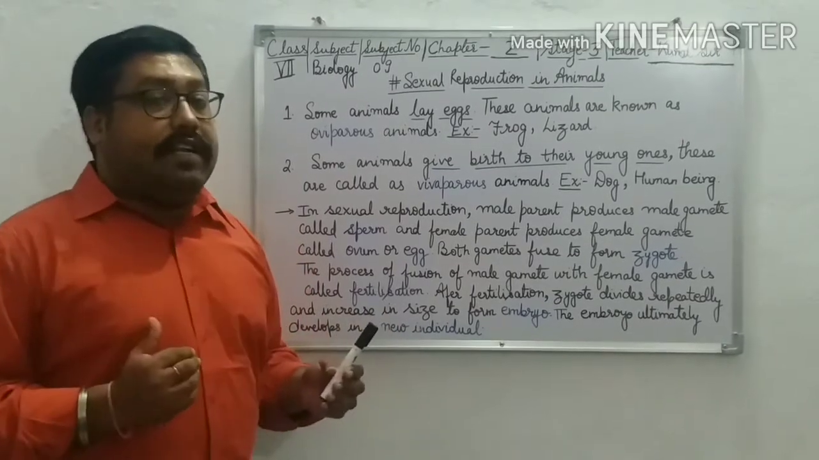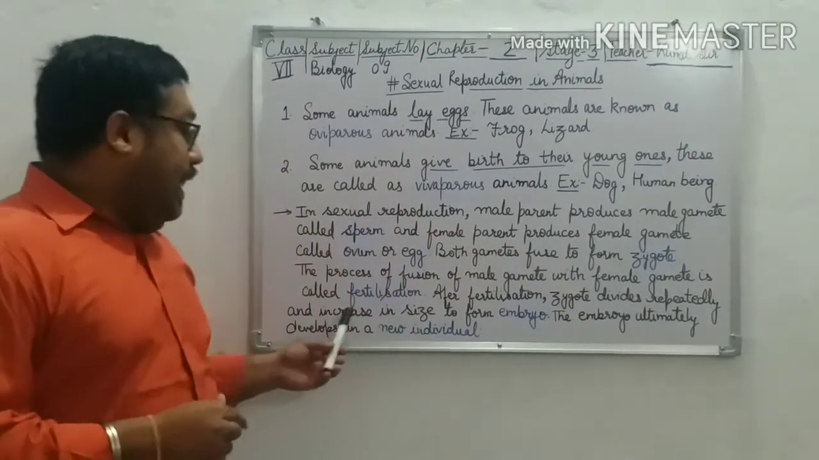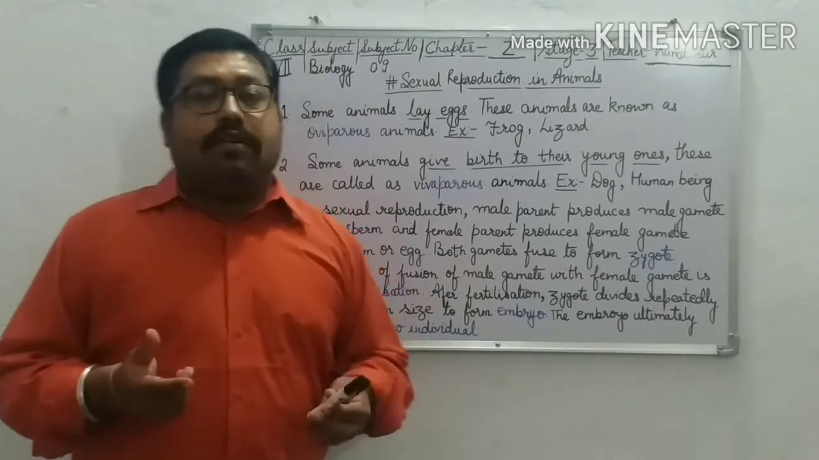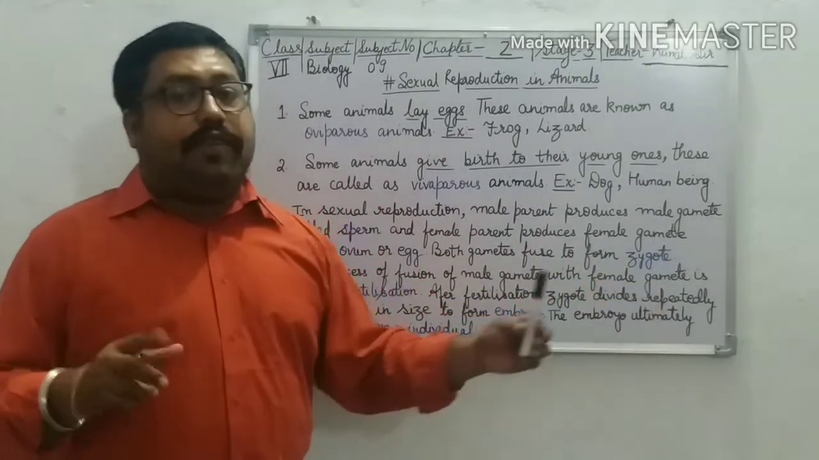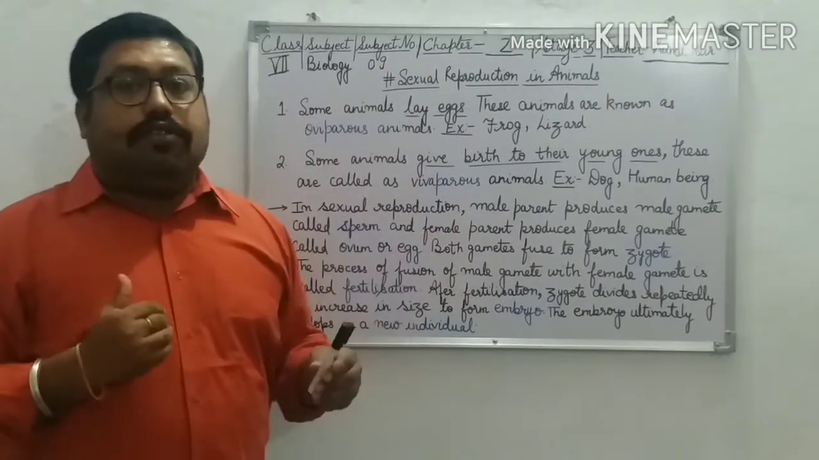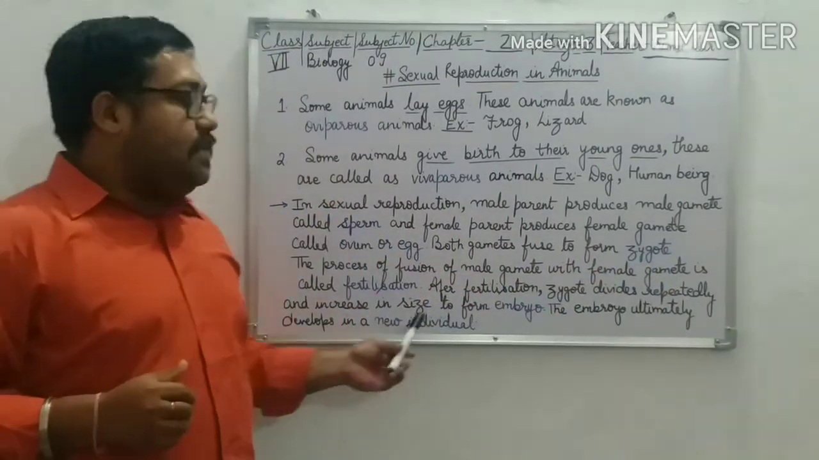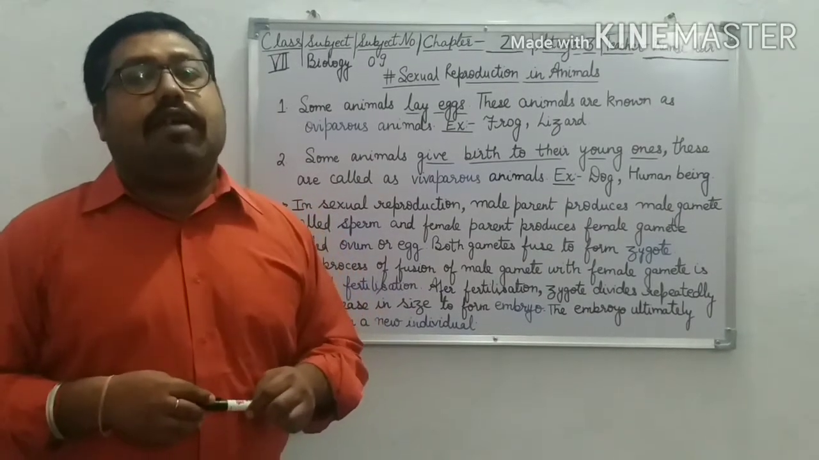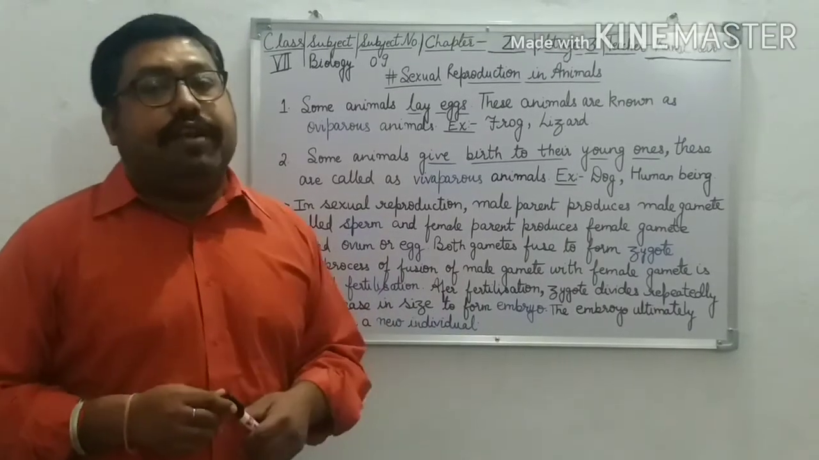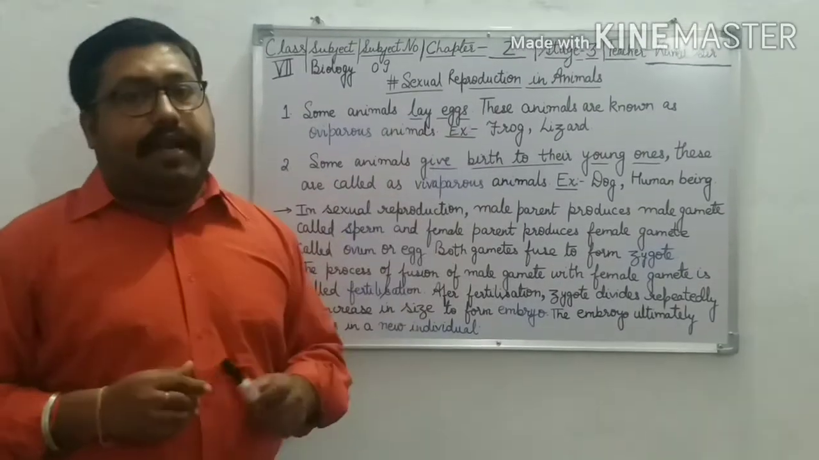And what happens after fertilization? After fertilization, the zygote divides repeatedly and increases in size to form an embryo. This embryo ultimately develops into a new individual. This is the total process of sexual reproduction in animals.